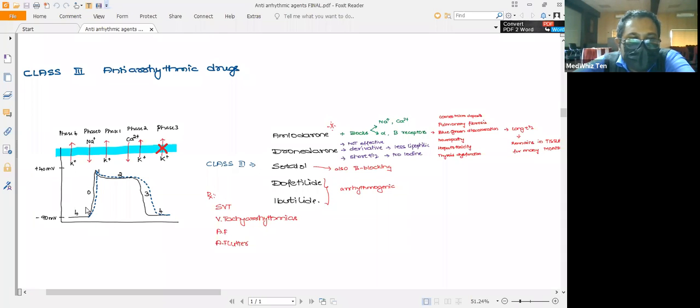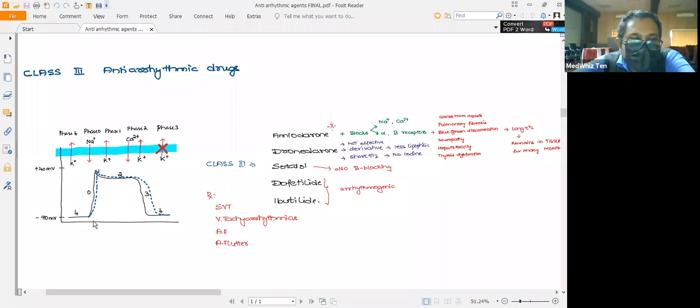So the QRS complex will remain the same, since there is no change in phase 0. Only class 3 is affecting the phase 3 activity. What happens to the action potential duration as well as the QT interval on the ECG? The QT interval and the action potential duration will be increased.